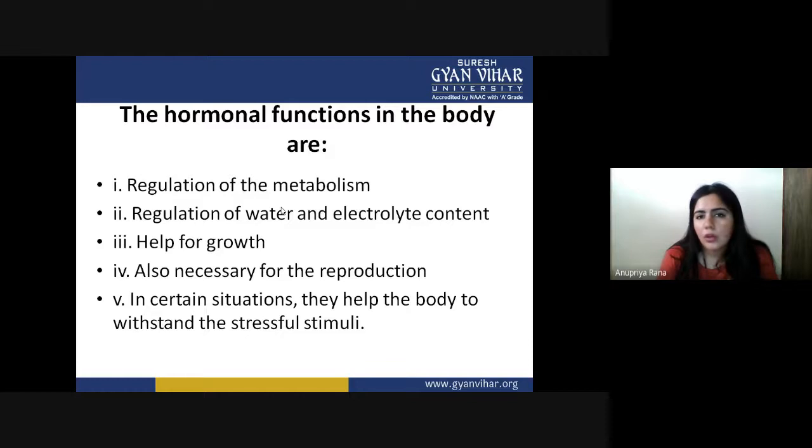So hormones, all the physiological functions need to be monitored under the condition of hormone production. In certain situations, they help the body to withstand stressful stimuli. Also, if our body is feeling some kind of stress condition, fear condition, or trauma situation, that can also be helped by hormone action, because there are very many hormones related to our corpus luteum and the adrenal section also. So they work on the adrenaline to be released and make us a little comfortable.